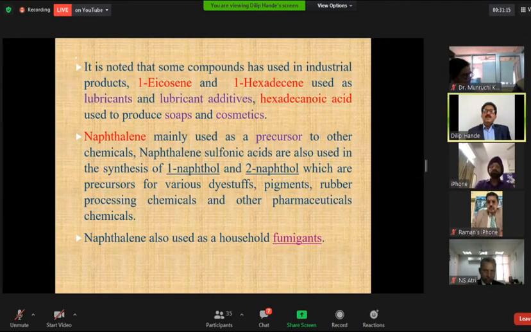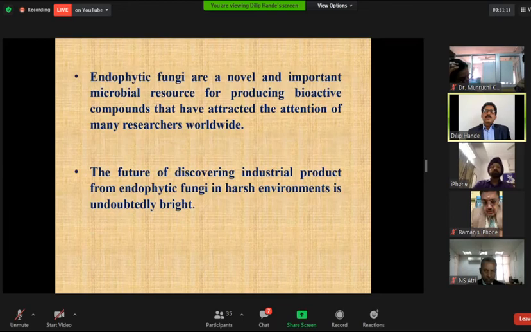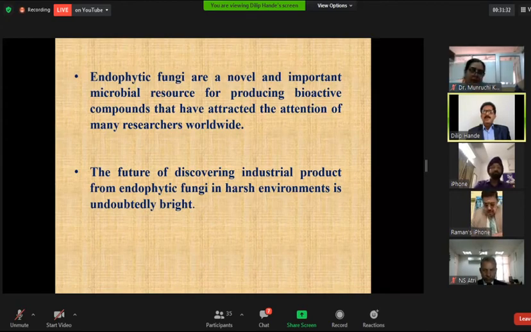Endophytic fungi are a novel and important microbial resource for producing bioactive compounds that have attracted the attention of many researchers worldwide. The future of discovering industrial products from endophytic fungi in harsh environments is undoubtedly bright.